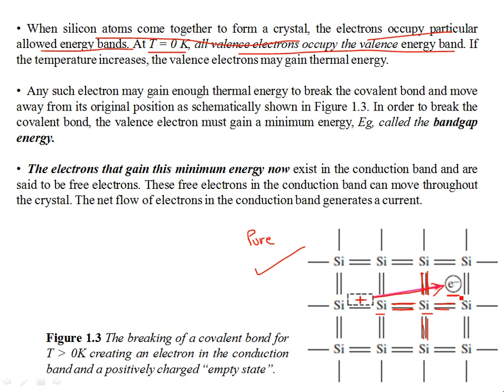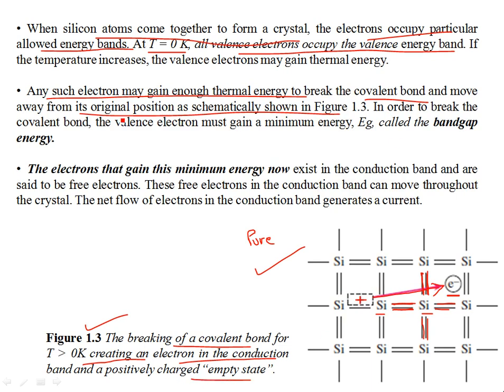Unless you dope the crystal with some impurity, you introduce no extra concentration of free charge particles, and there is no net charge. Any such electron may gain enough thermal energy to break the covalent bond and move away from its original position, as schematically shown in figure 1.3 over here. This is the breaking of a covalent bond for temperatures above 0 Kelvin, when an electron jumps to the conduction band and a positively charged empty state is left behind.